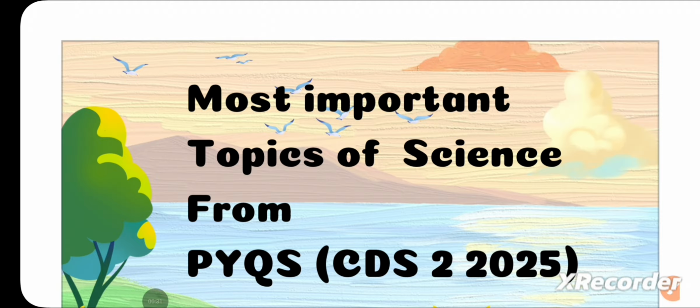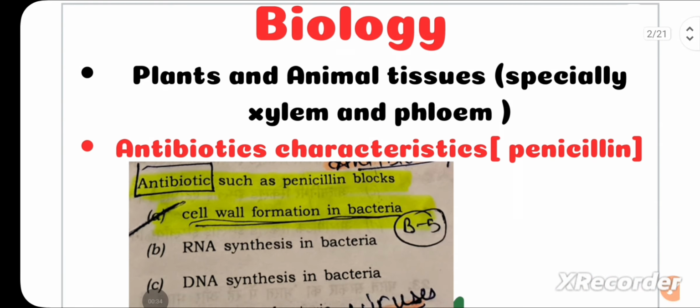my serious exam. Talking about biology, questions from plant and animal tissues are asked, especially from plant tissue like xylem and phloem. Questions like "which of the following statements about phloem is correct" are asked, or you will be given the function of one of the tissues and asked to identify the tissue.